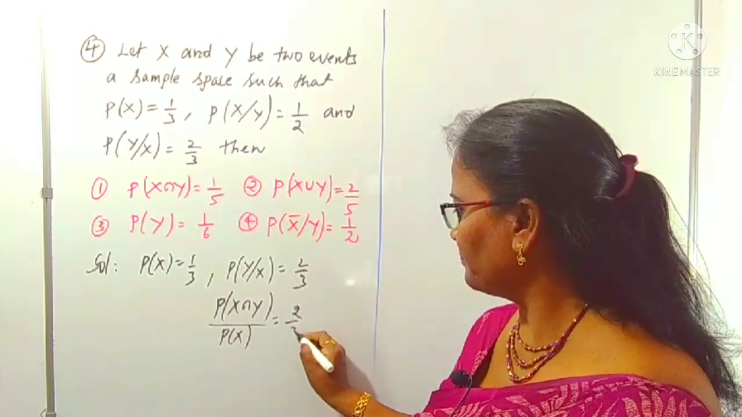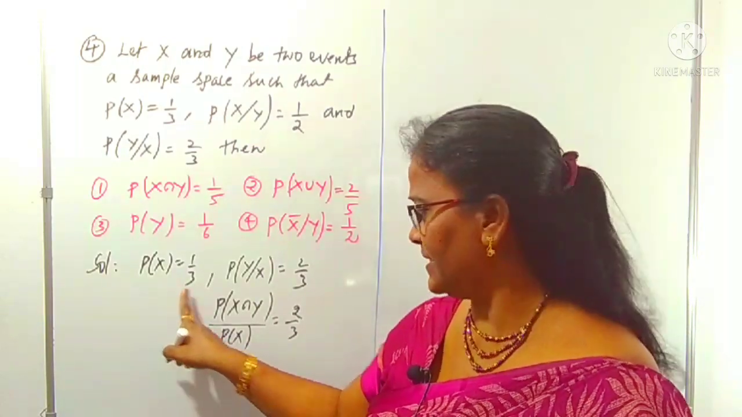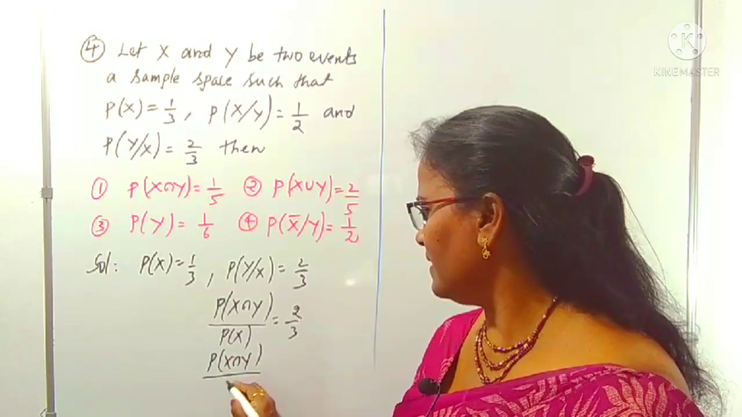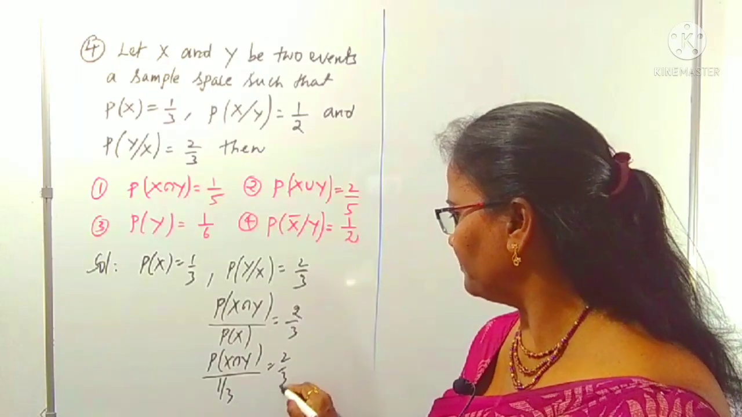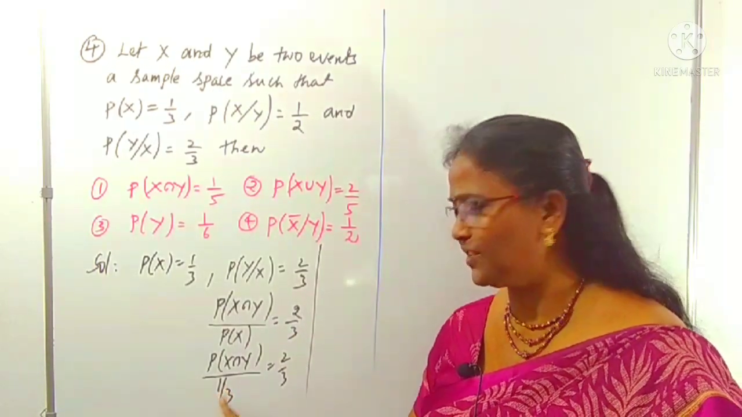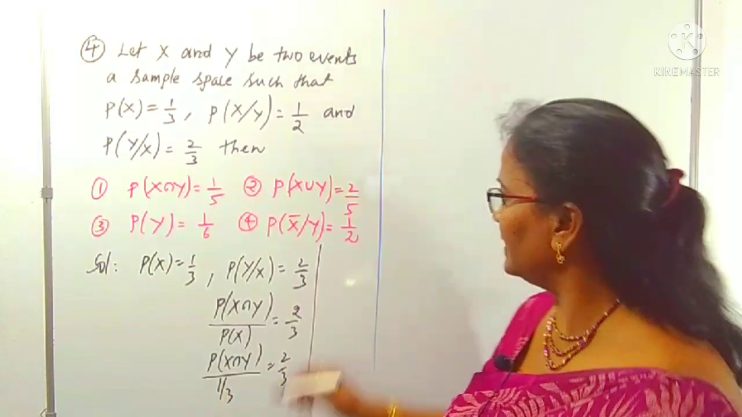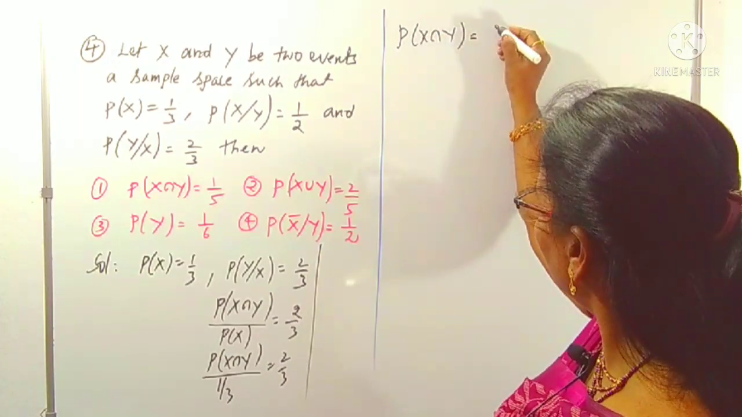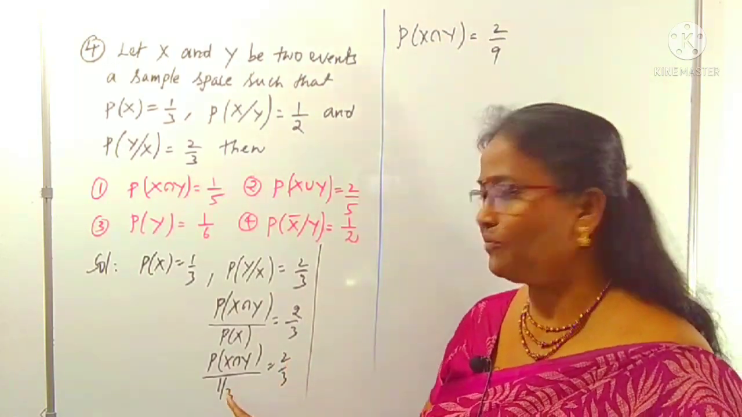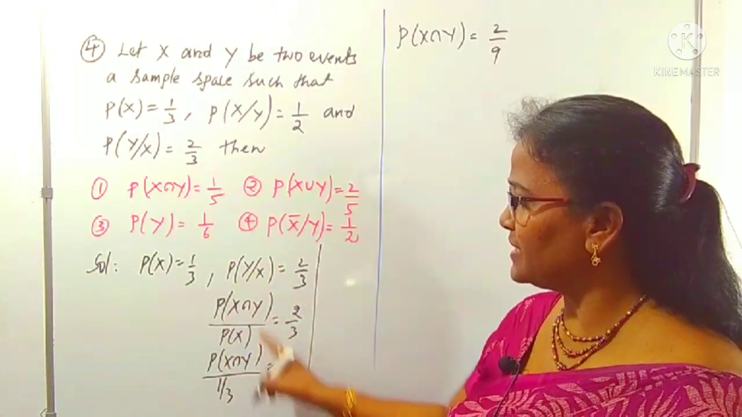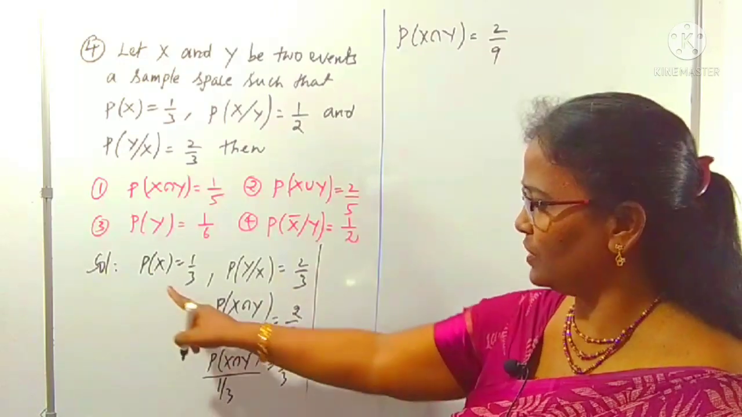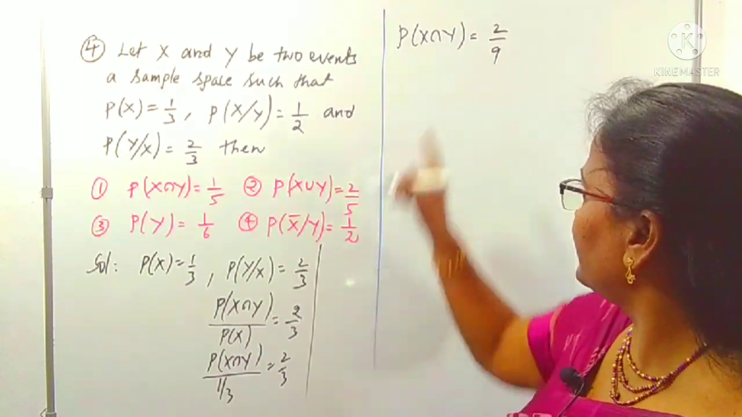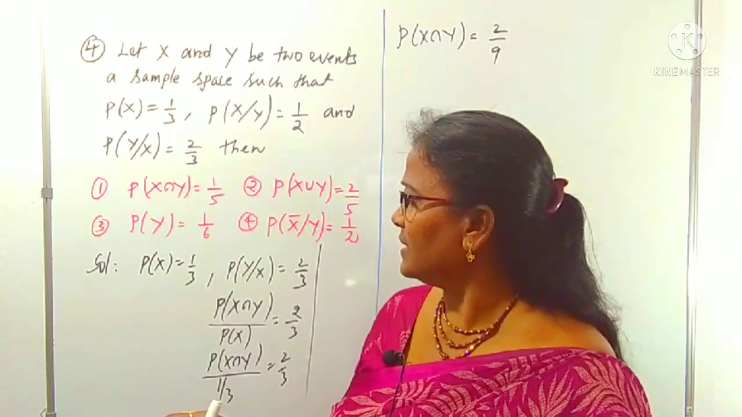It is 2 by 3 given. You know already P of X is 1 by 3. Substitute P of X as 1 by 3 here: P of X intersection Y by 1 by 3 is 2 by 3. From this you can calculate by cross multiplication: 2 by 3 into 1 by 3 is P of X intersection Y. We got it as 2 by 9. So why did I use P of Y given X first? Because we are using P of X, and we are getting P of X intersection Y as 2 by 9.